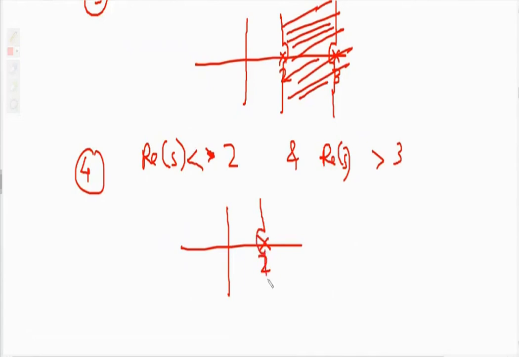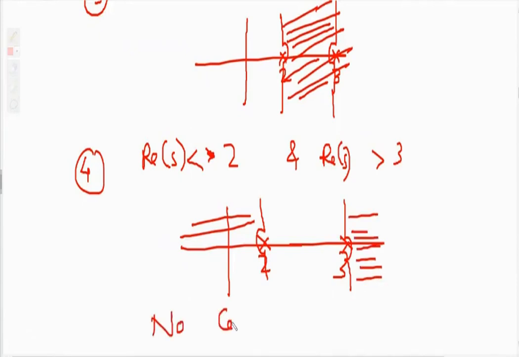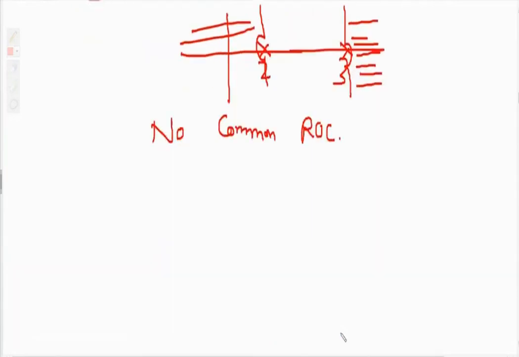Real of s greater than 3 means this portion. So in this case there is no common ROC. So your answer is Laplace transform does not exist. So whenever no common ROC, then Laplace transform does not exist.